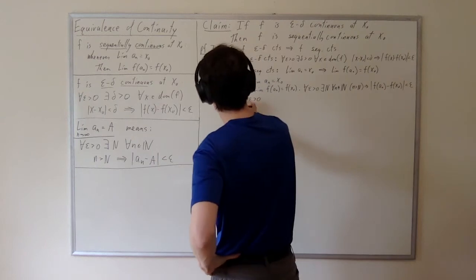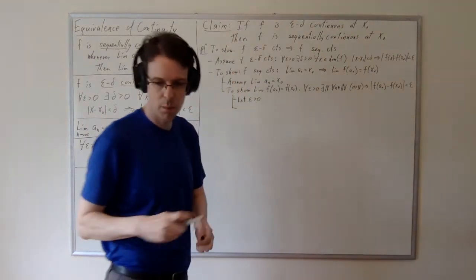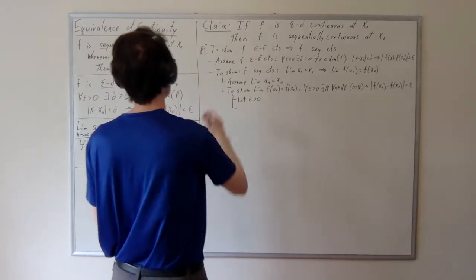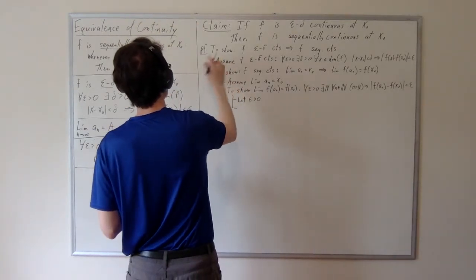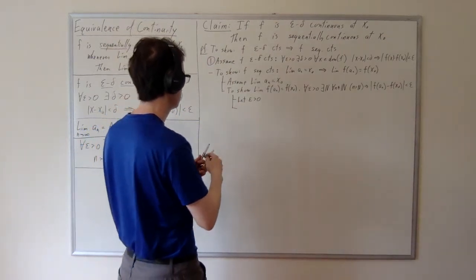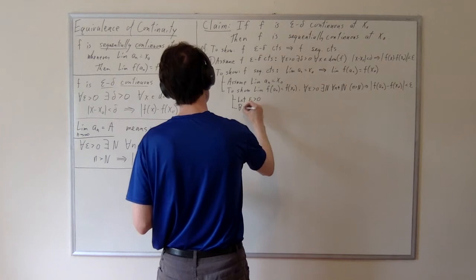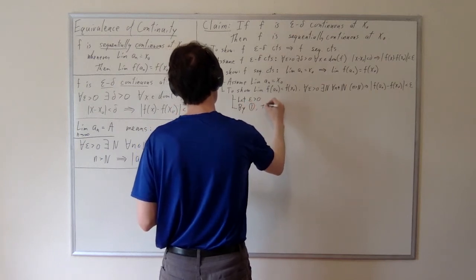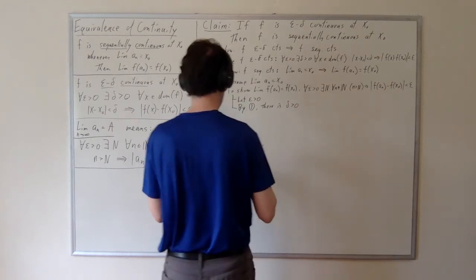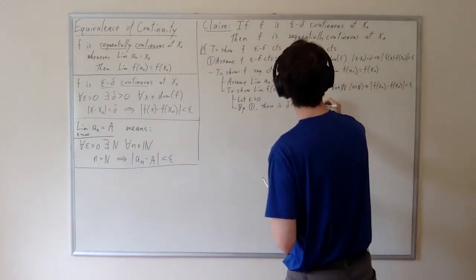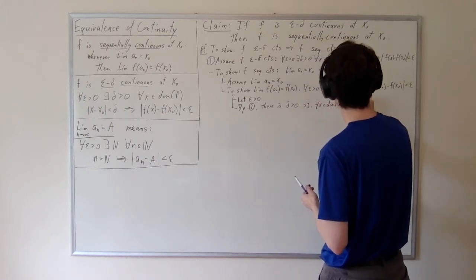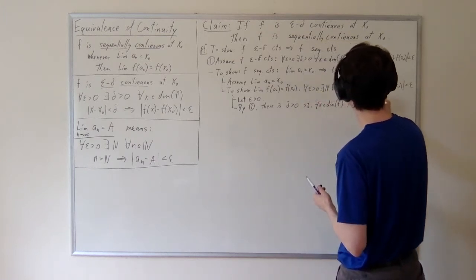And so, let's number these now. Let's call that 1. So using 1, there is some delta greater than 0 such that for all x in the domain of f, this statement is true.